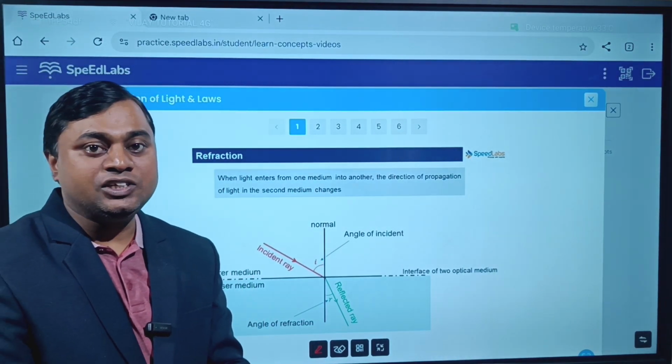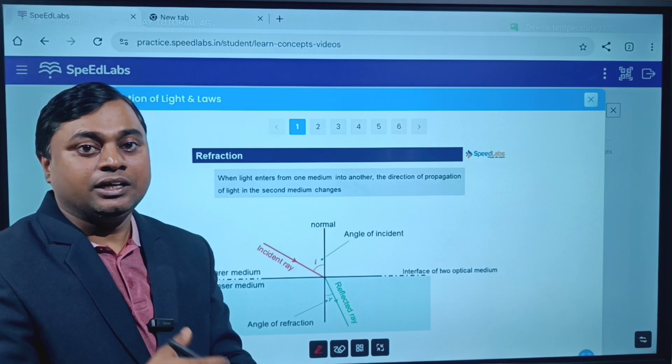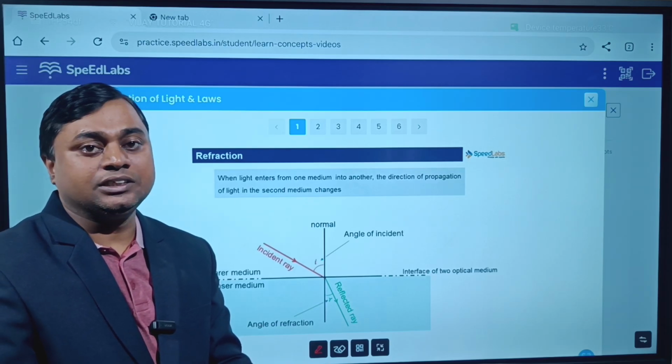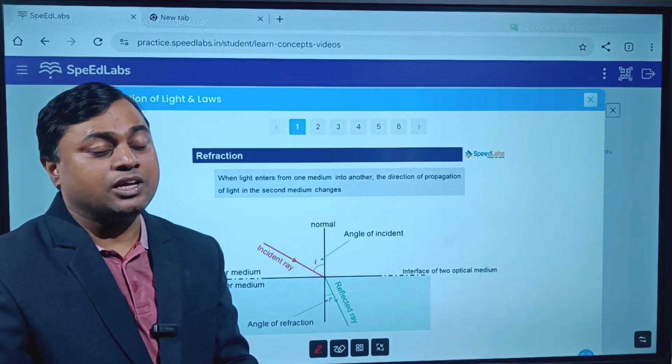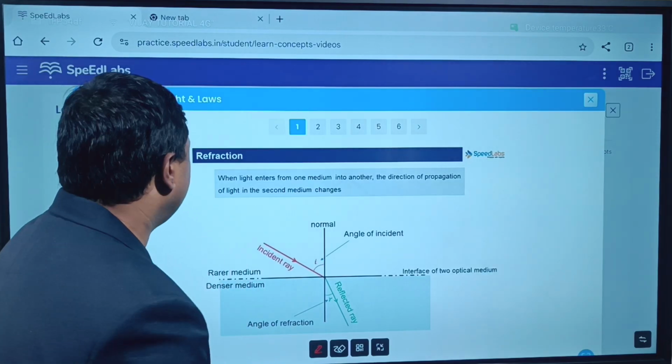Hello everyone. In this video we are going to explain refraction of light. We will also discuss refraction through spherical lenses, the convex lens and the concave lens. So let's start with the refraction of light.